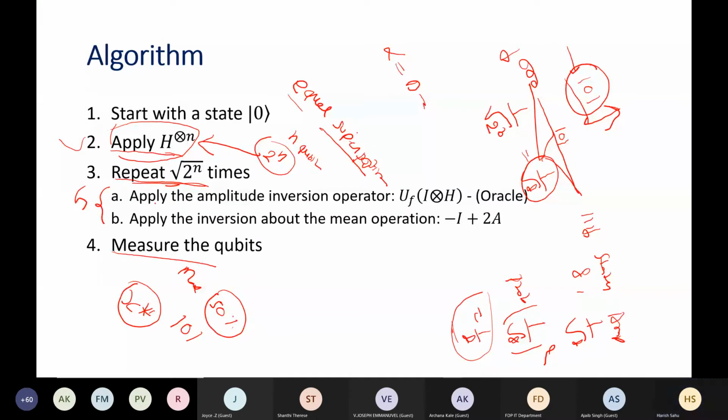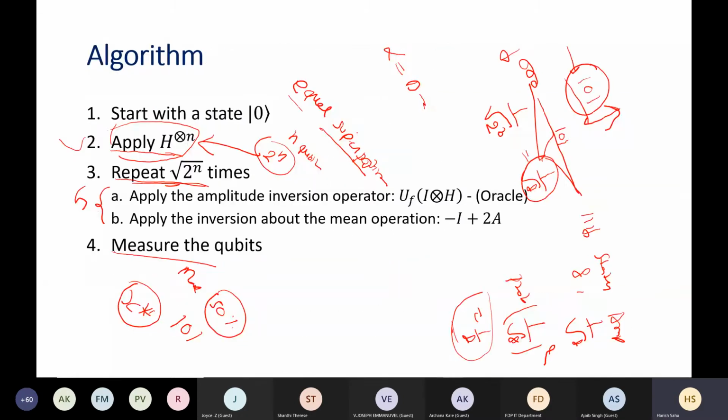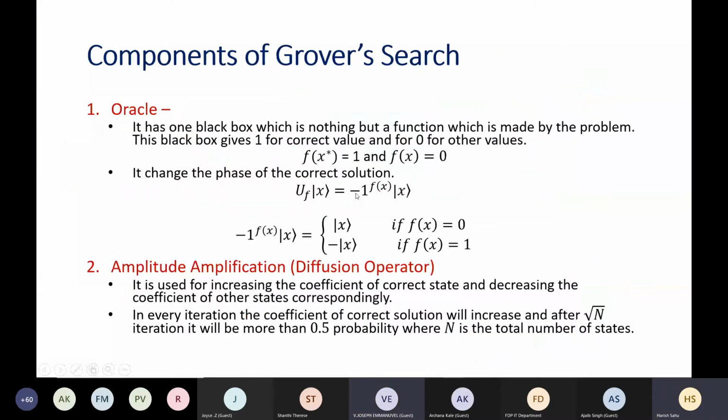In the Grover operator, if you see, there are two things. One is the amplitude inversion operator and the other is the inversion about mean operator. This amplitude inversion is basically called the oracle. Let's suppose our function is this: f is equal to x1.